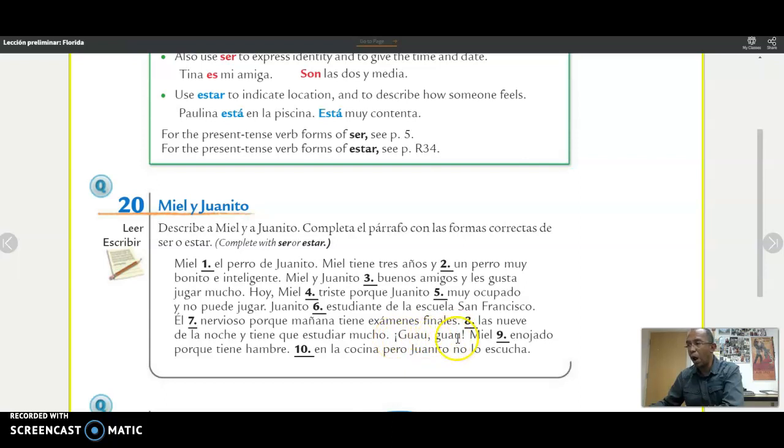Guau, guau, guau. That will be the sound of a dog in Spanish. In English it is woof, woof. In Spanish it is guau, guau. Go figure, right? That's how a dog speaks Spanish.